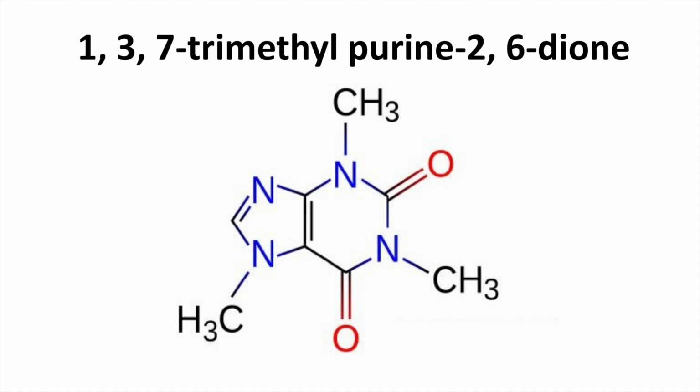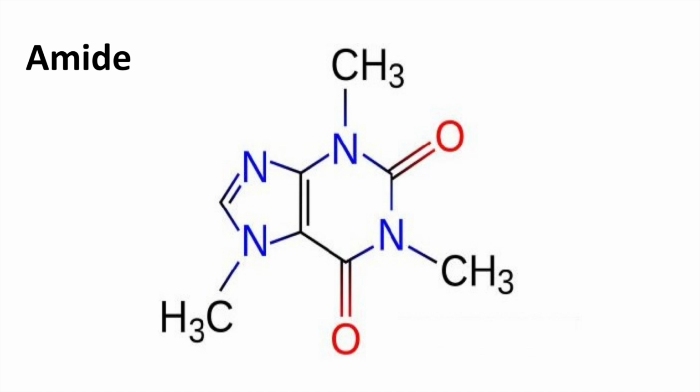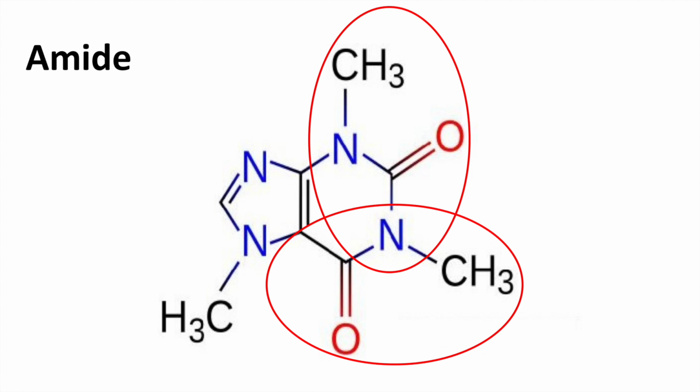Next, caffeine's IUPAC name is 1,3,7-trimethylpurine 2,6-dione. Next, we will talk about some of caffeine's functional groups and their properties. Caffeine has two amide groups on the right-hand side of the molecule. They are both tertiary amides because they are both bonded to 3 carbons each.